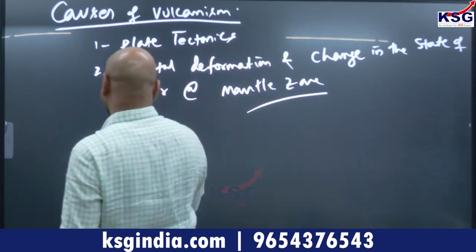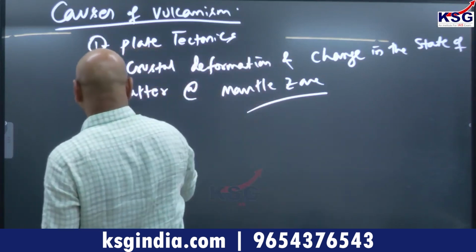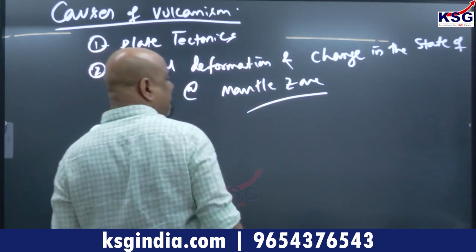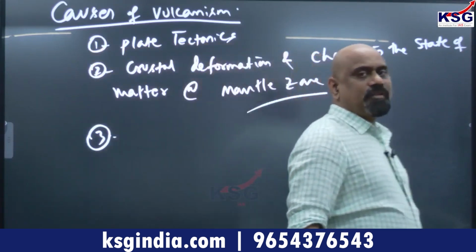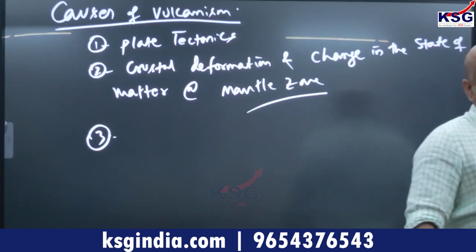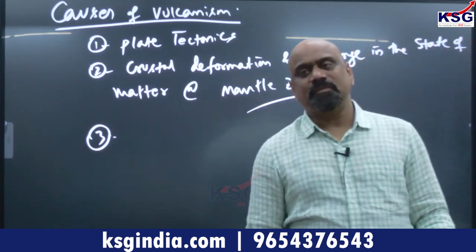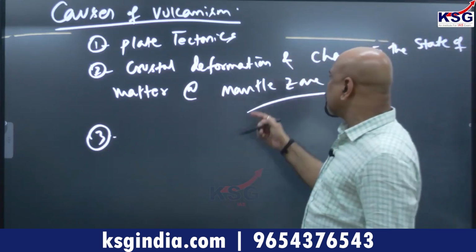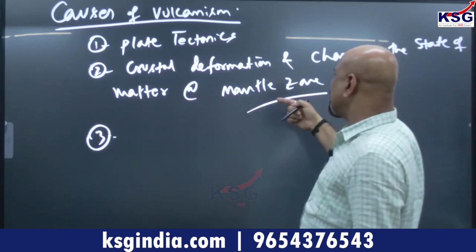Third point is development inside the earth interior. There are few points known as hotspots and all. You know about the geothermal gradient with increasing depth. This is crustal deformation, change in the state of the matter.